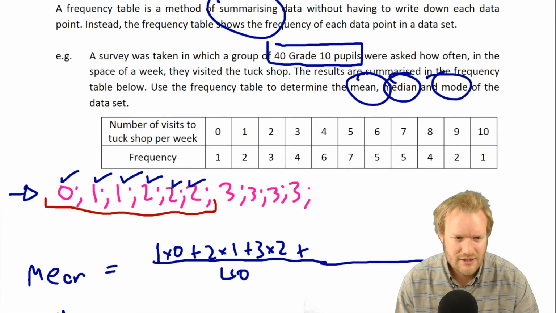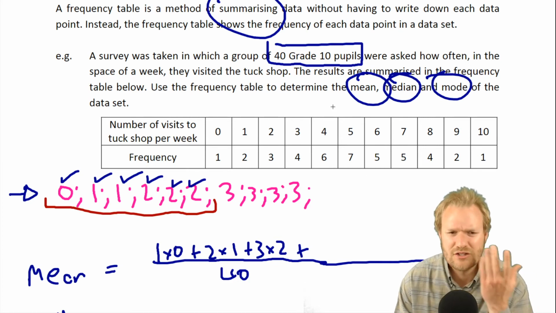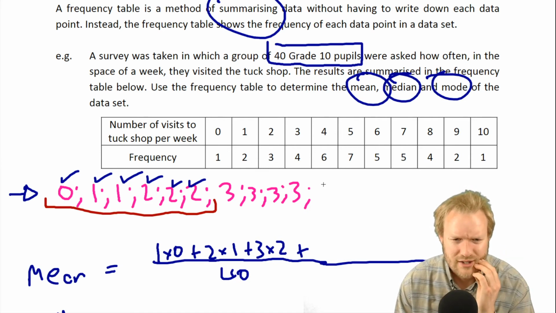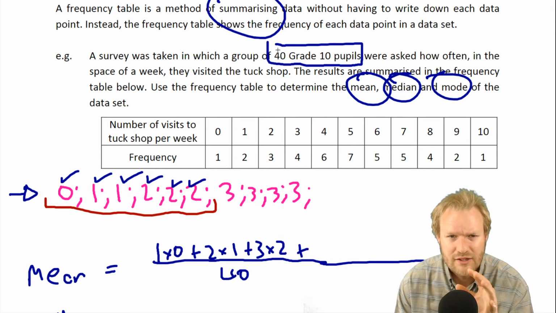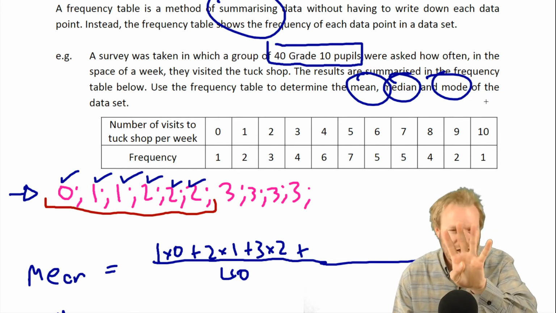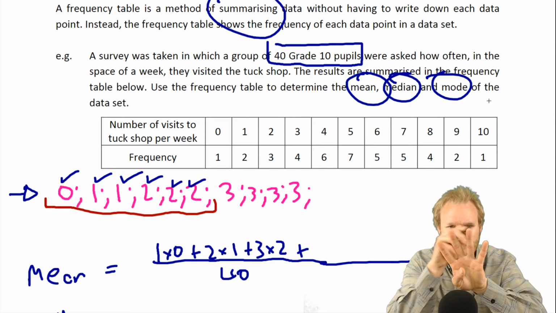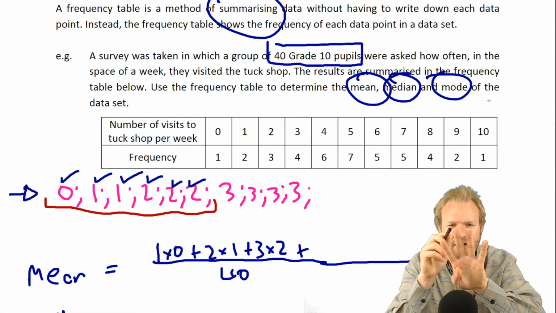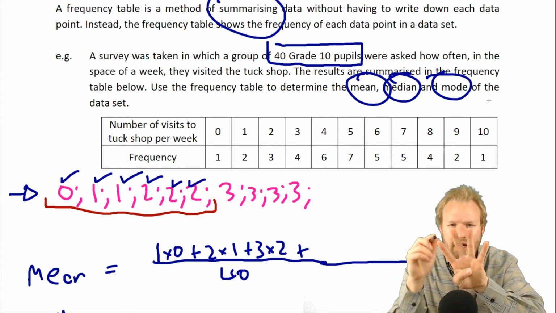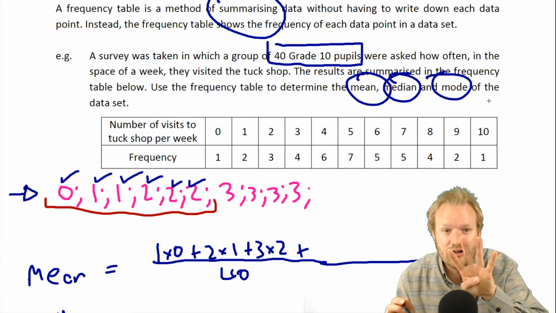Now thinking of our data set like this, how could we find the median, the number exactly in the middle? Given that there are 40 pupils, are we going to have one person perfectly in the middle, or are we going to have two that we're going to have to take an average of?